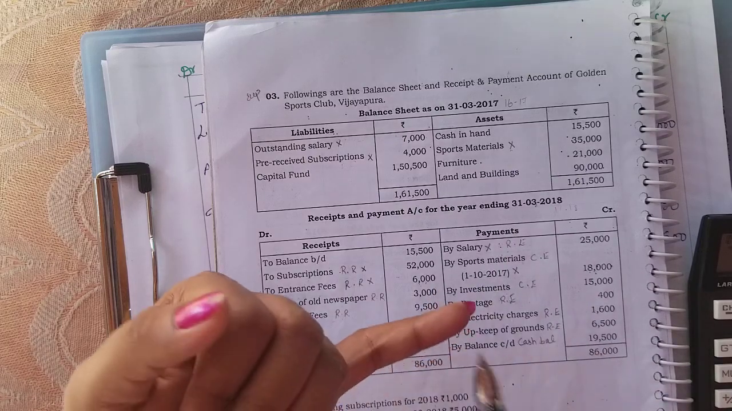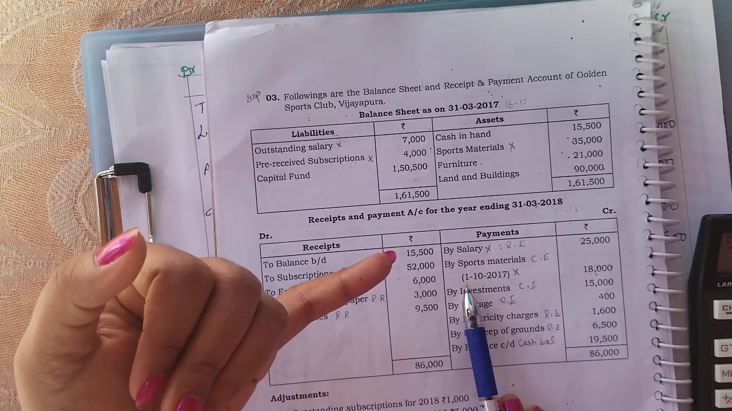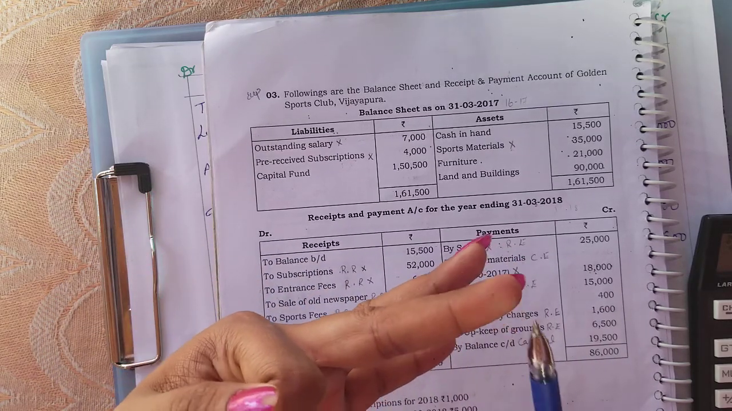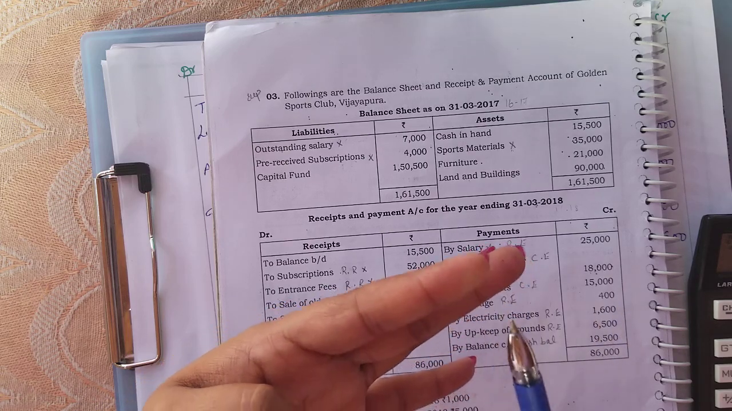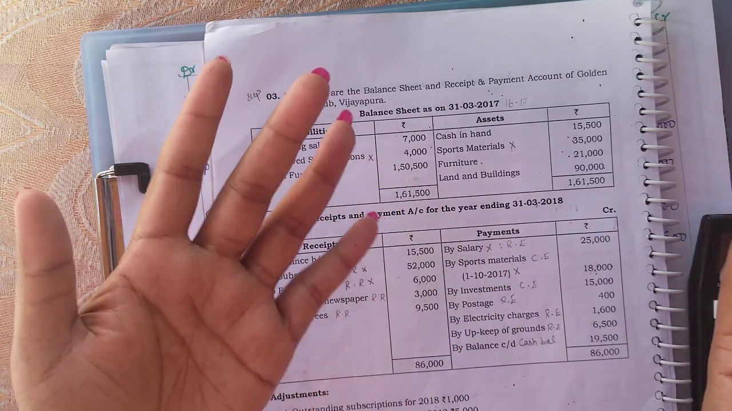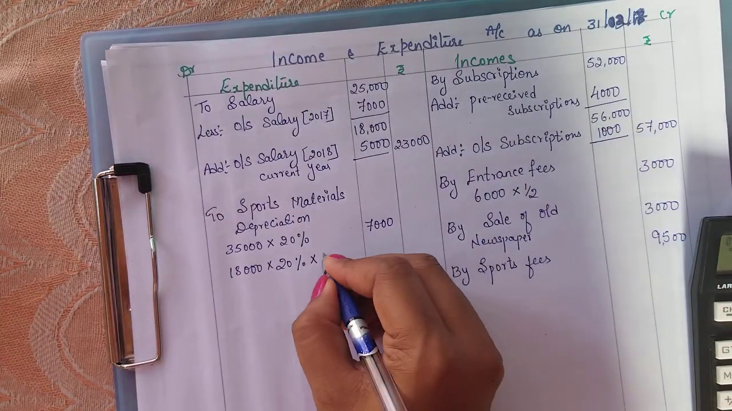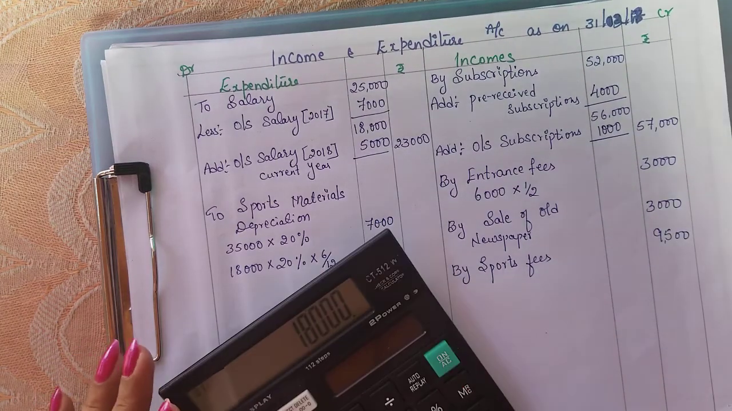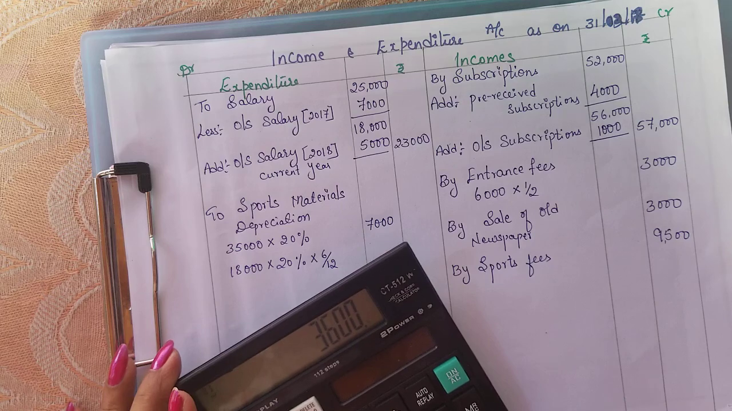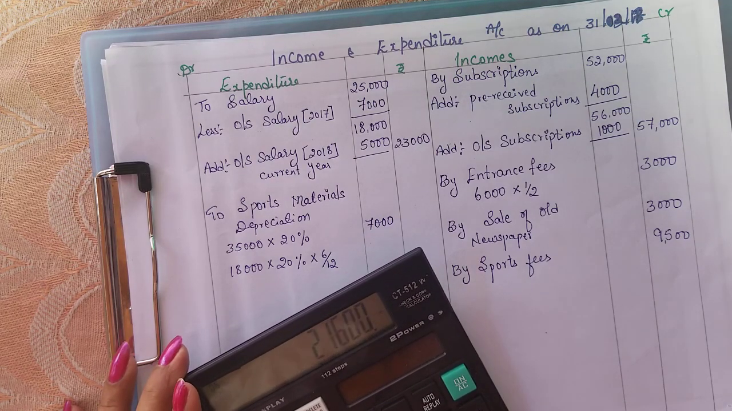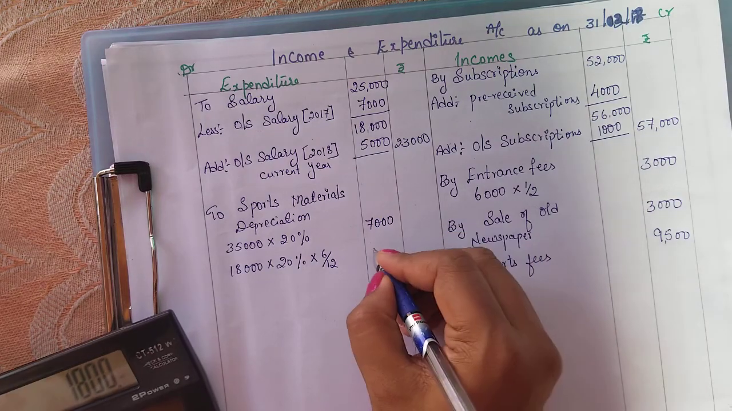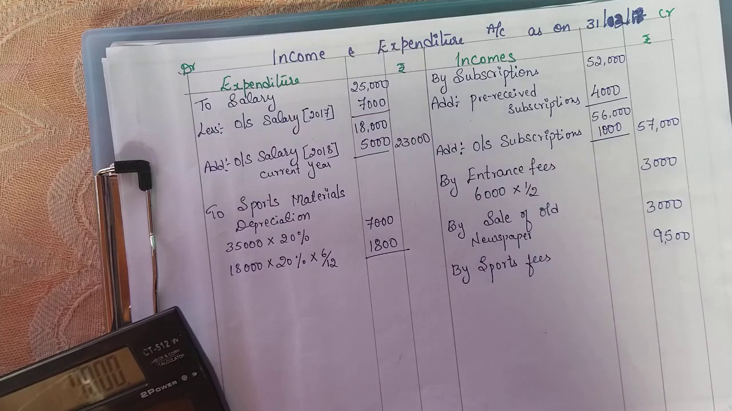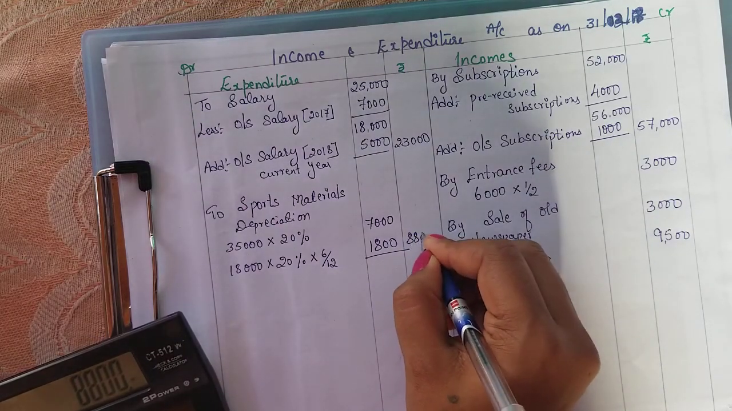So if I calculate, 10th month is considered since the date is 1st. So 10th, 11th month, 12th month. After that again it starts from January. So January 1, 2 and 3. So total it will be 6 months. Only for 6 months we need to calculate. So 18,000 into 20% into 6 divided by 12. You will be getting 1800. So this will be the total depreciation, 8800.